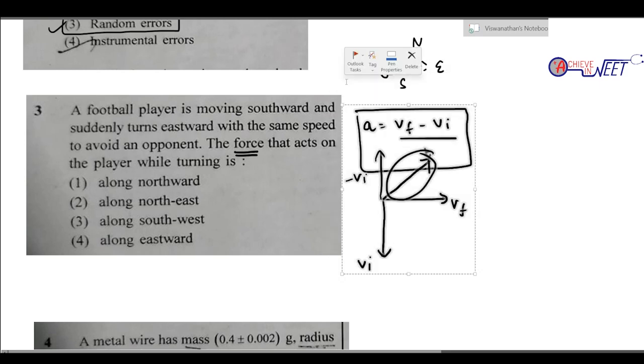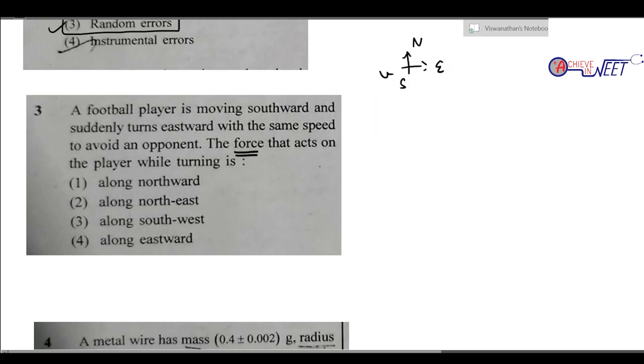I'll explain it. It is final velocity minus initial velocity. Finally the player is moving towards the east. Initially the player was moving towards the south. So Vf and Vi are the initial and final directions. Now what is the resultant direction going to be? It is Vf minus Vi, so Vf plus minus Vi. For the addition of the two, the resultant is going to be somewhere midway between them.